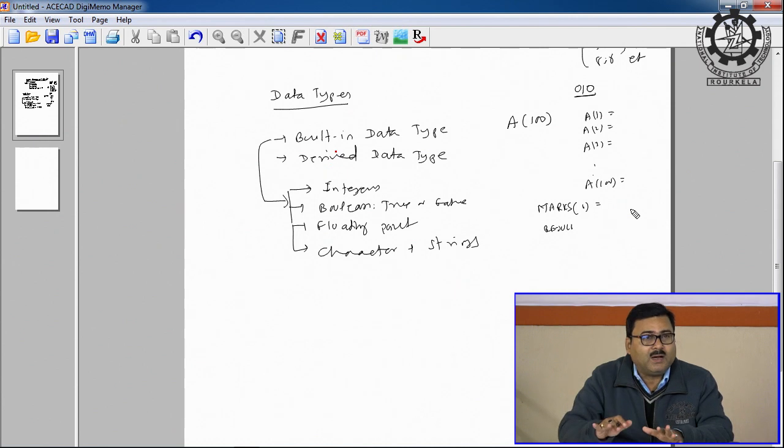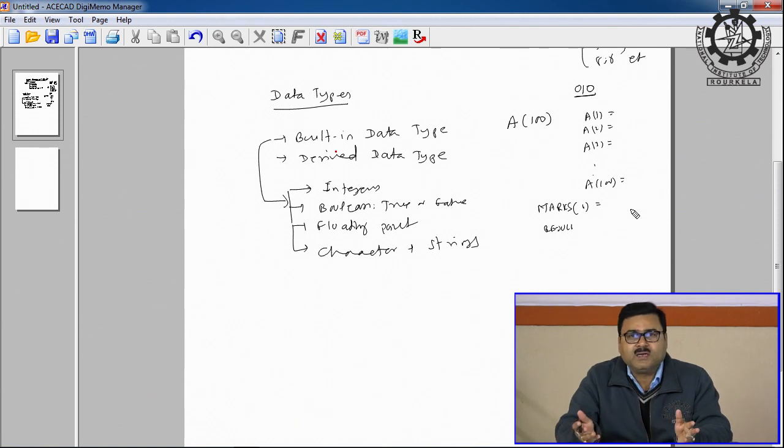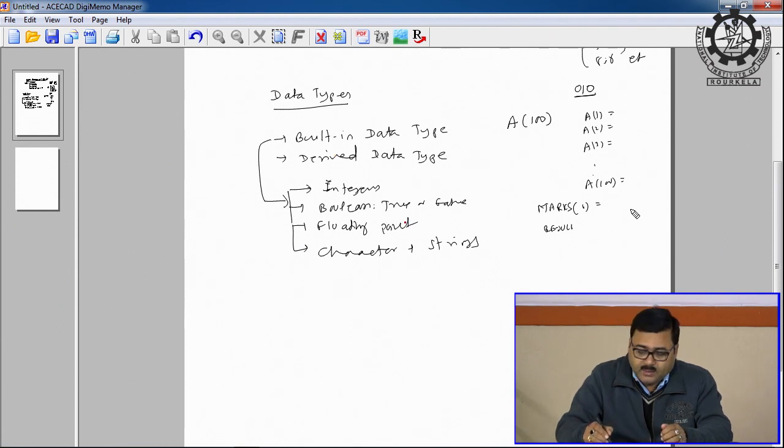But the trivial, fundamental data are the built-in data types, which you can also call atomic; we cannot divide them further. We can represent them in some other way. For example, if the integers are decimal integers, I can represent them using binary, hexadecimal, decimal, so many ways, but the data value remains the same. Then Boolean, true or false, and they are different from binary. Remember, binary and Boolean are not the same.